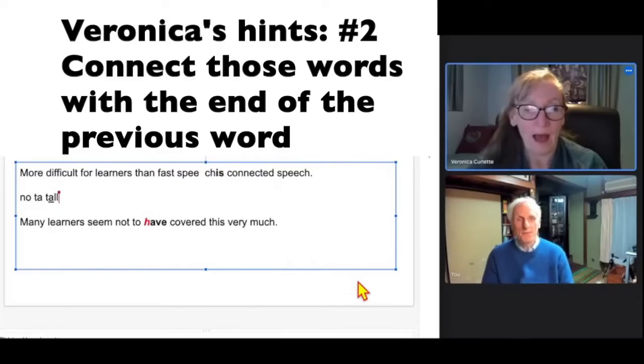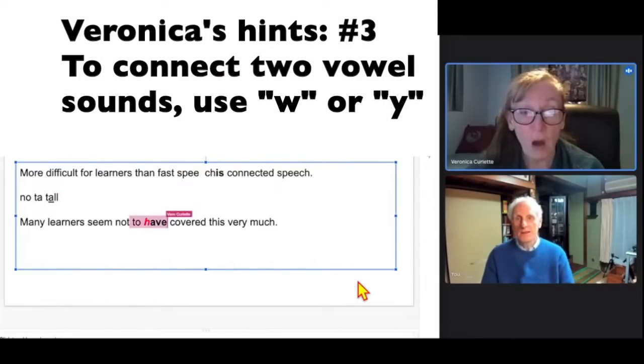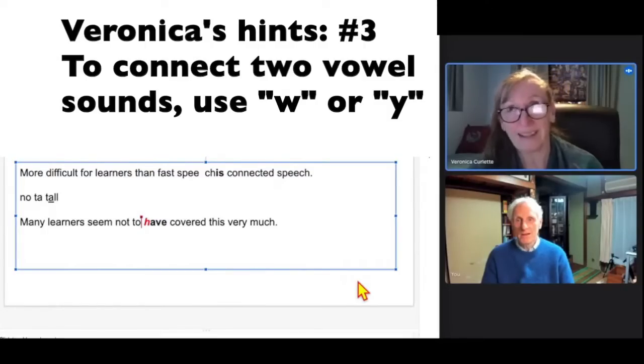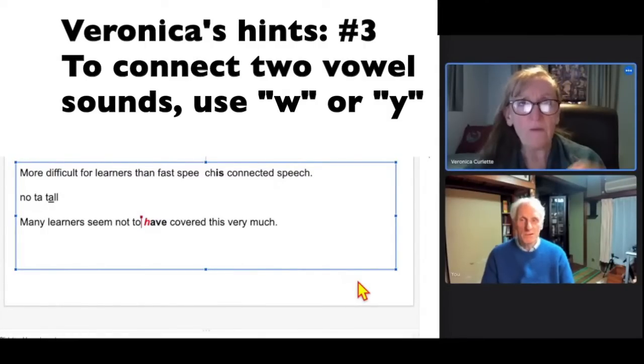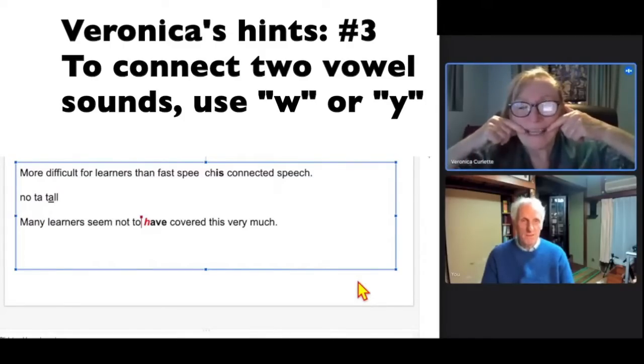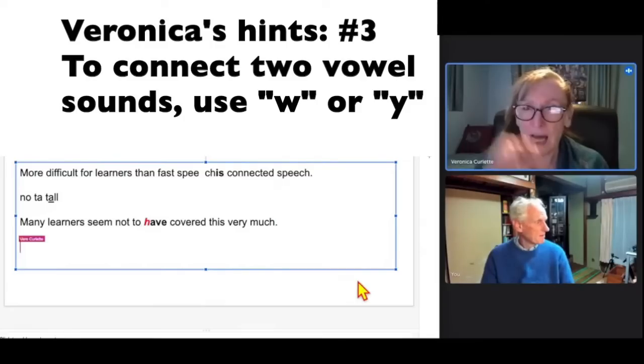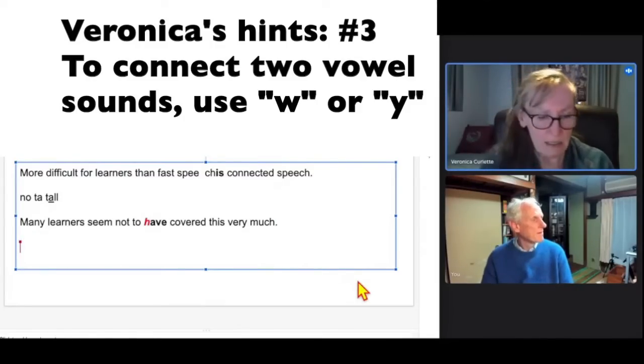What do we do when we've got two vowels? Because I just told you that we tend not to begin with a vowel. If your vowel makes your lips smile, then you're going to include a little y sound.